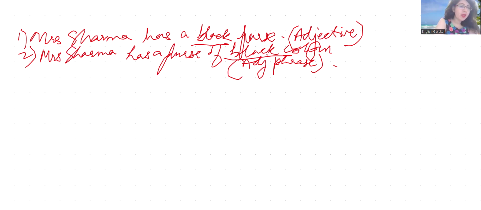Now we have to make adjective clause. How would we do that?